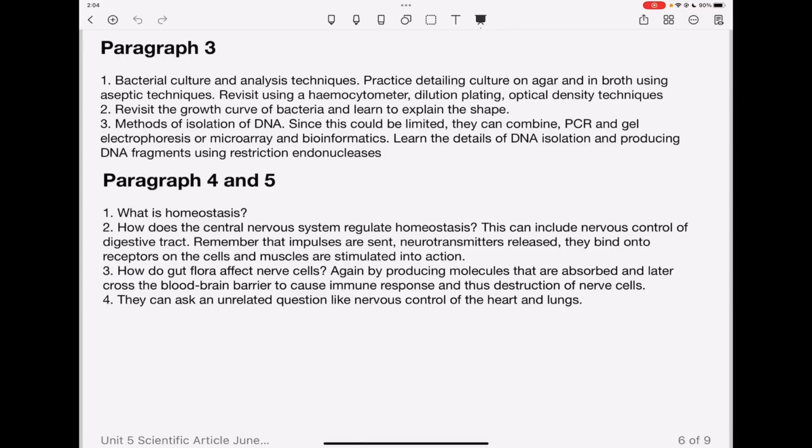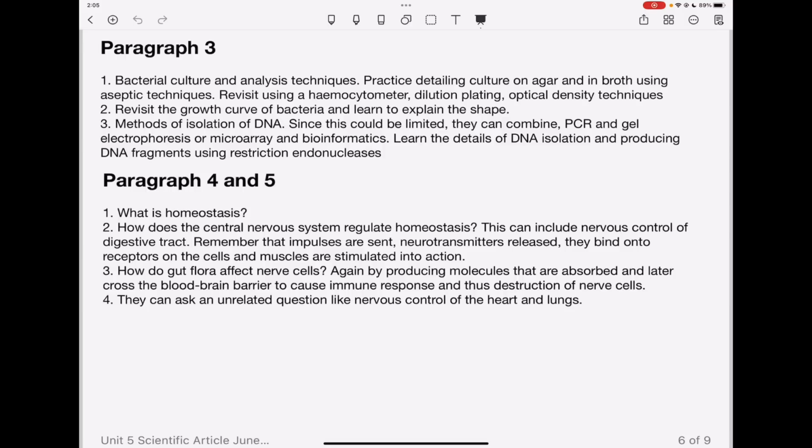From these paragraphs, they also talked about how these gut flora affect the central nervous system. For example, it could be that these microorganisms can penetrate through the blood-brain barrier and therefore cause inflammation within the brain. Or it could be that substances are produced by these bacteria that can enter into the blood, cross the blood-brain barrier, and then trigger inflammatory response within the brain. So you need to know about that.